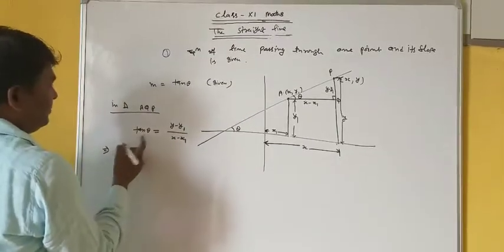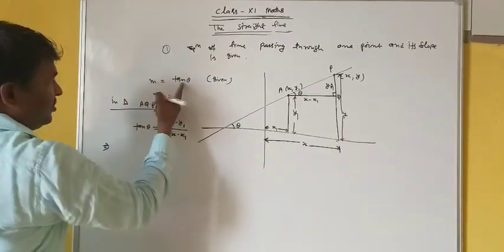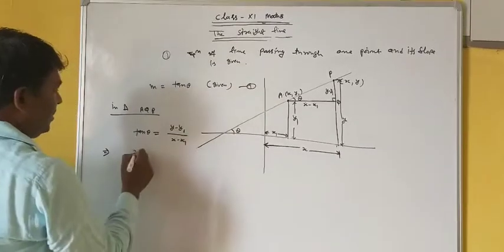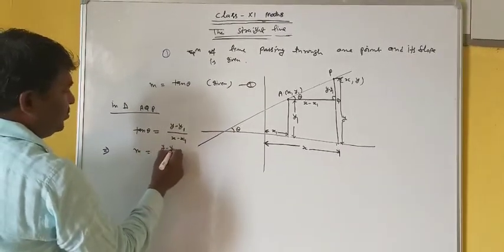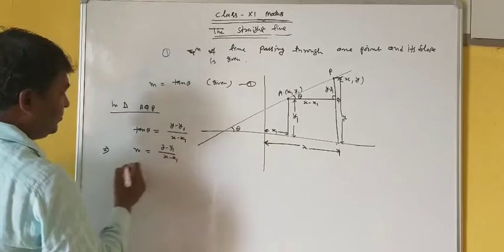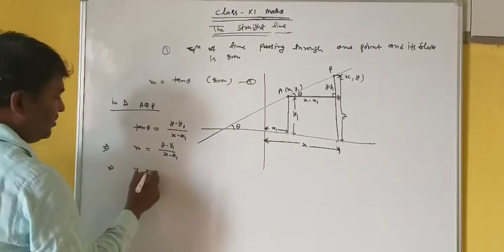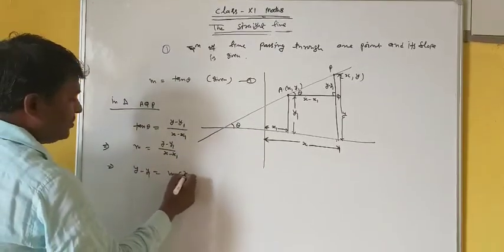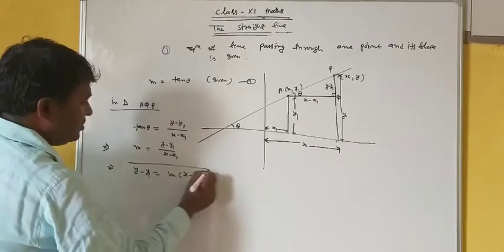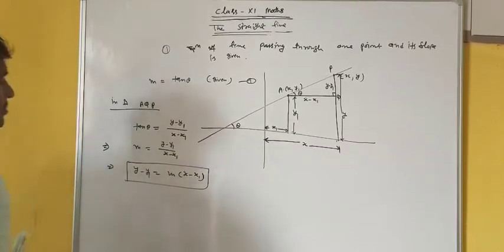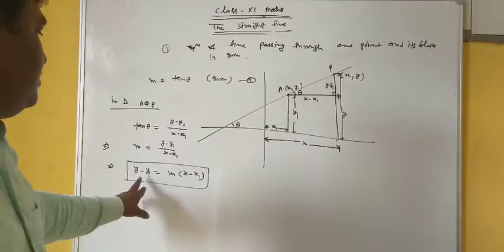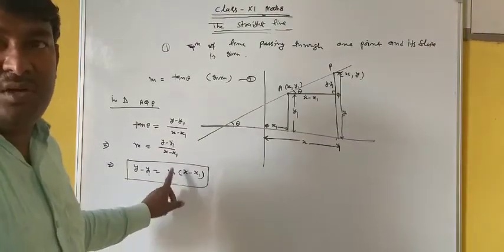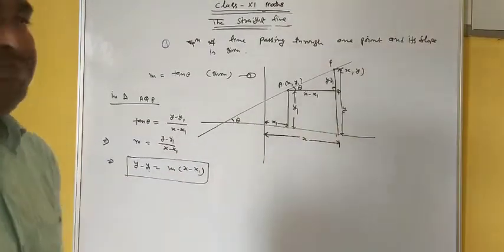From equation 1, m is equal to y minus y1 upon x minus x1. This implies that y minus y1 is equal to m times x minus x1. So this is the equation of a line passing through one point with slope m.